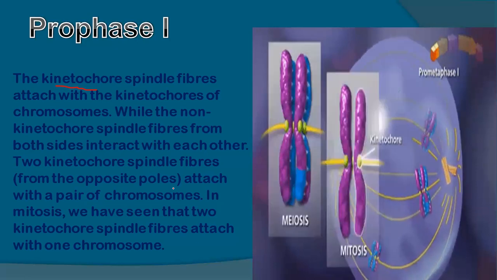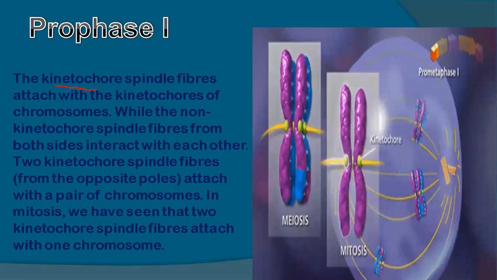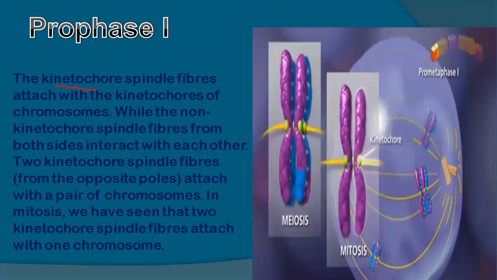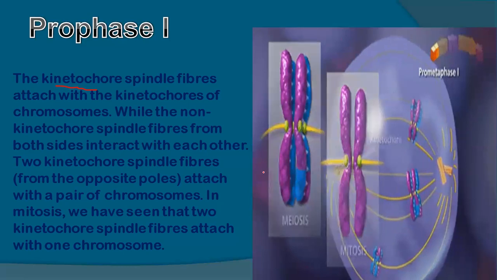Two kinetochore spindle fibers from the opposite poles attach with the pair of chromosomes. In meiosis, one kinetochore spindle fiber from each side is attached with the whole pair of chromosomes, not separately. They're not four, but just two kinetochore spindle fibers are attached to the whole pair.